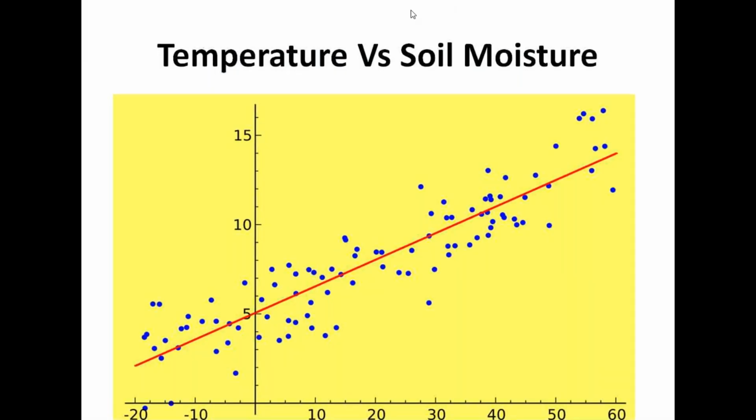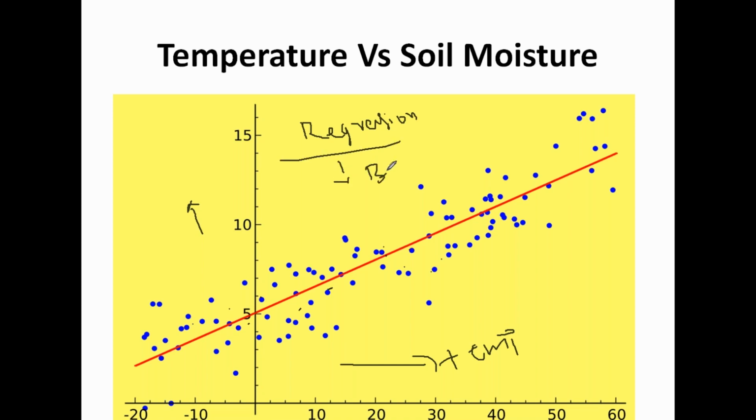Now when you draw the points between temperature and soil moisture, you get points like this. These are all points related to temperature and soil moisture. The regression method is very simple. You have to obtain a best fit for all these points. For example, can we draw a line like this?